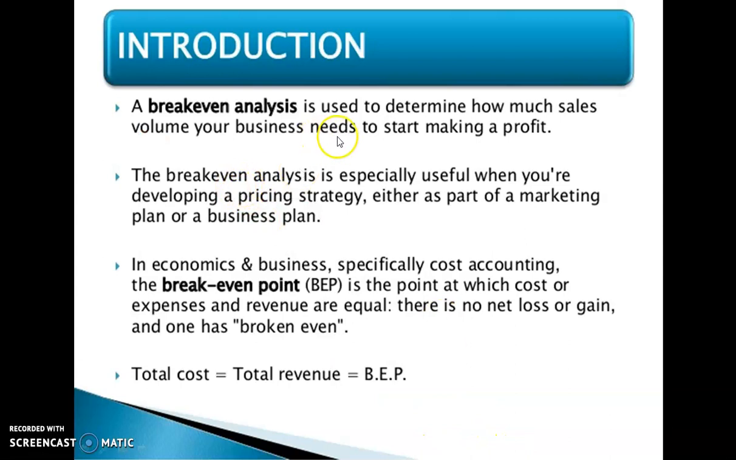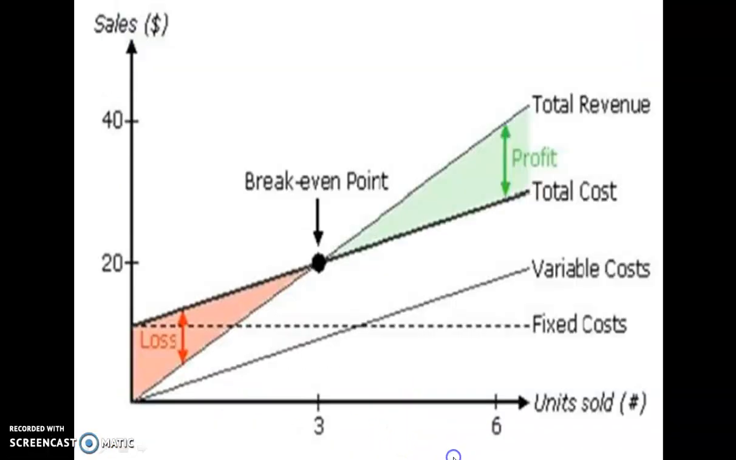Break-even analysis is used to determine how much sales volume your business needs to start making a profit. It is especially useful when you are developing a pricing strategy, either as part of a marketing plan or business firm. Break-even point is a point at which cost or expenses and revenue are equal. There is no net loss or gain. So total cost equals total revenue at the break-even point. This is a break-even chart. Units sold or volume of production is along the x-axis and sales or cost is along the y-axis. Income is along the y-axis.